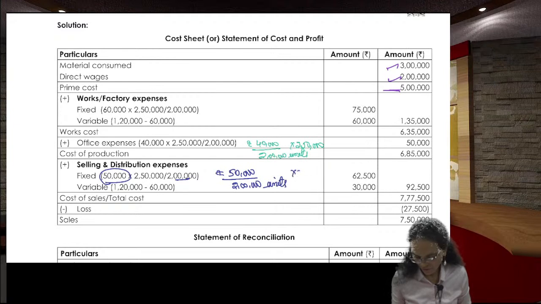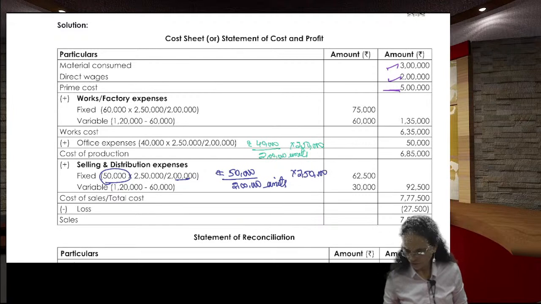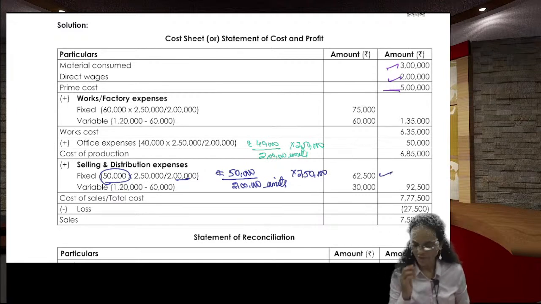Then what about for the 2,50,000 units? 50,000 divided by 2 lakhs into 2,50,000, that is 62,500 rupees.